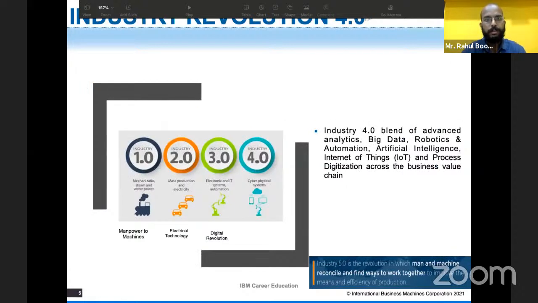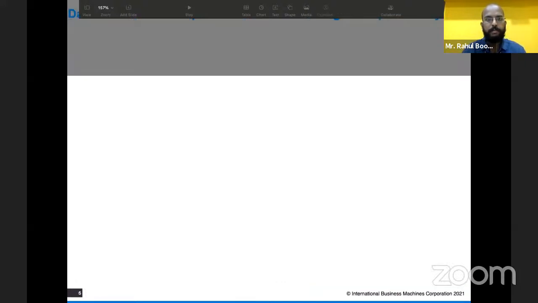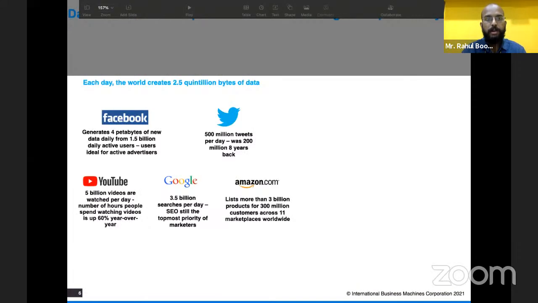As I told you, the Industry 4.0 revolution which is going on gave rise to the use of artificial intelligence, big data, analytics and everything, because the data has grown exponentially.